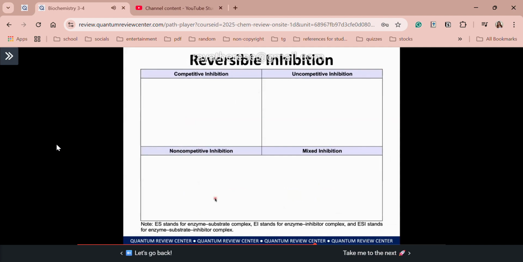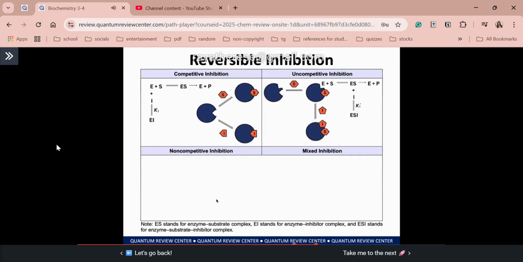For reversible inhibition, we have four types. Again, first one is competitive. Ang main property ng competitive inhibition is that there is only one active site for substrate and inhibitor. That's why we call them competitive. For uncompetitive, here is the visualization. As you can see, that's why it's called uncompetitive, because there is a separate site of binding for your inhibitor. But ang case here is that your substrate must be bound first to your enzyme before your inhibitor binds to its binding site. So that's the characteristic of uncompetitive inhibition.